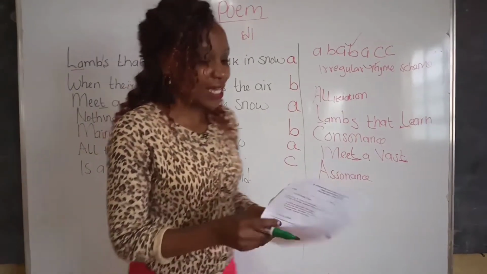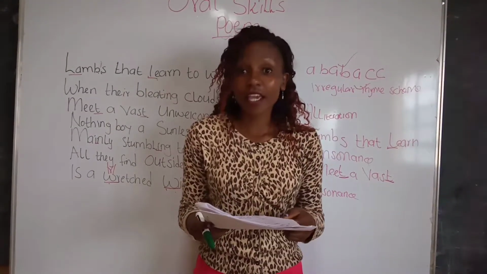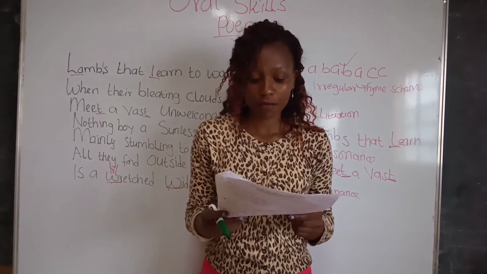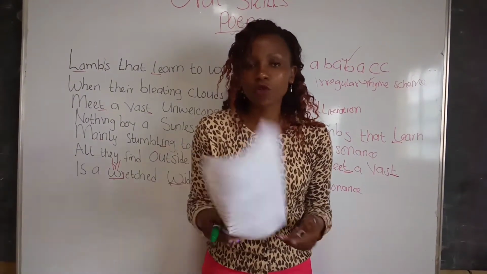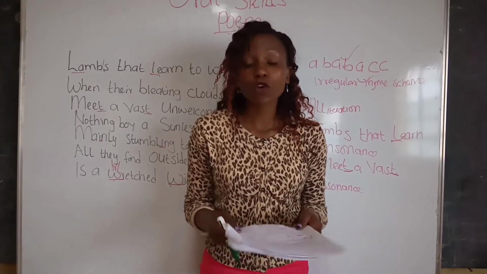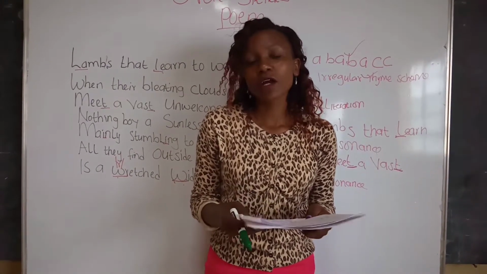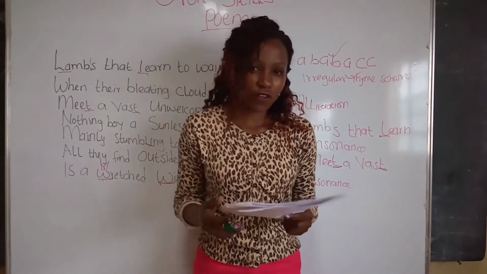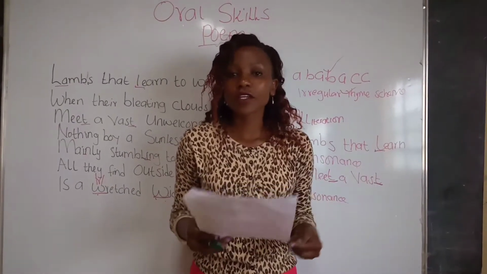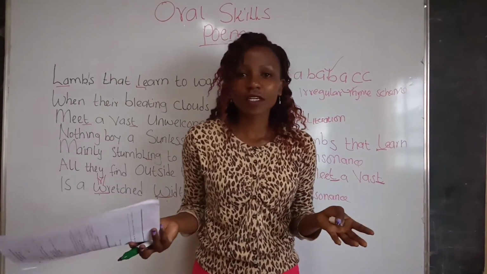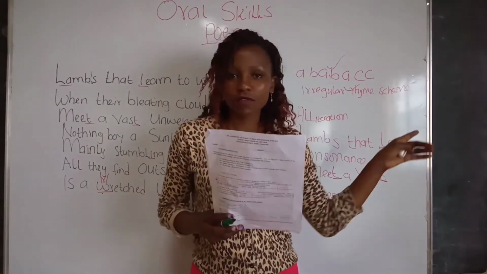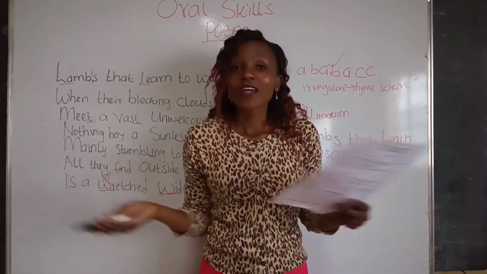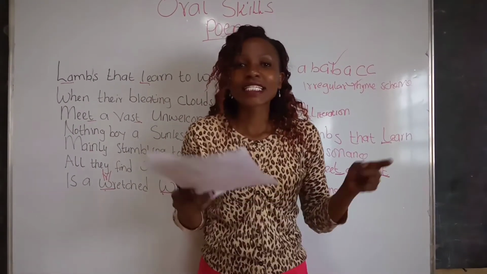Now I move to the last question. Identify any onomatopoeic sound in the poem. So what is onomatopoeia? An onomatopoeia is a word containing a sound similar to the noise it describes. For example, the banging of a door, hissing of a snake, the ding-dong of a bell, and maybe the tick-tock of the clock. Those are onomatopoeic sounds.